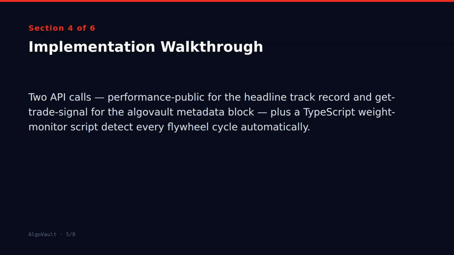Second, regime adaptation happens without a manual rewrite on your end. When market dynamics shift, a new perpetual venue reshapes the cross-venue funding ladder, or a macro regime transition restructures open interest flow, the flywheel auto-adapts within approximately 1 retuning cycle. Agents built on top of AlgoVault inherit the adaptation without a code change.